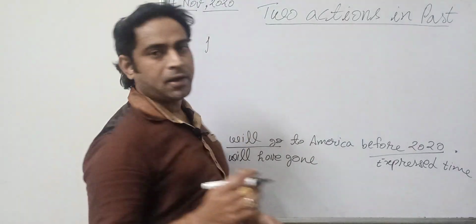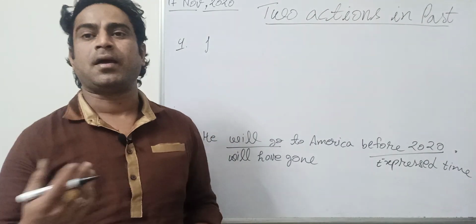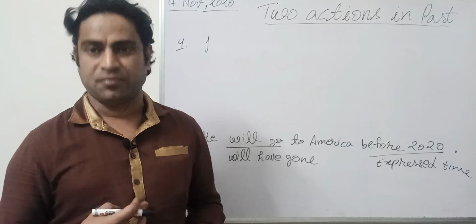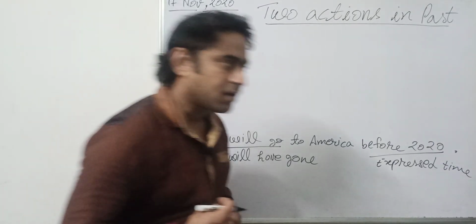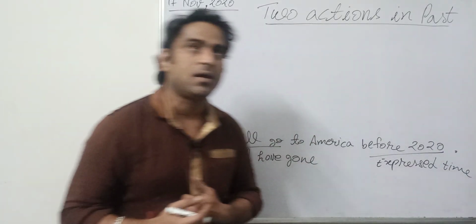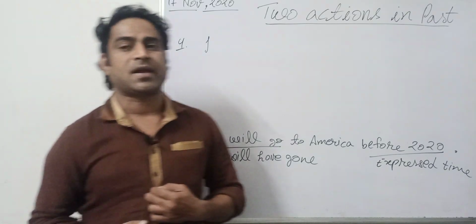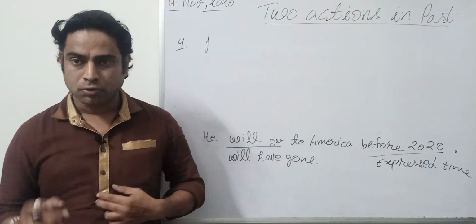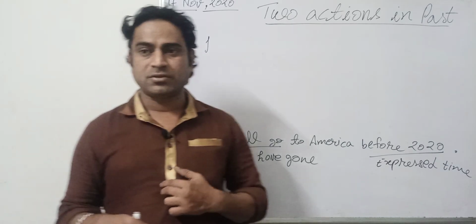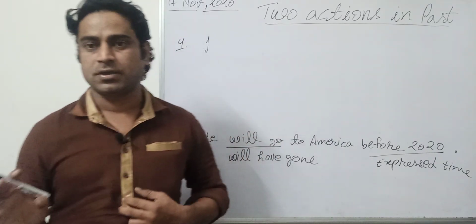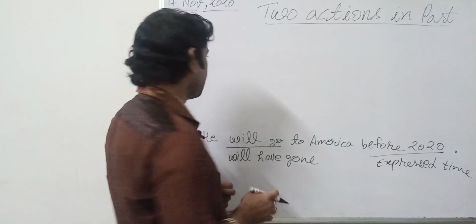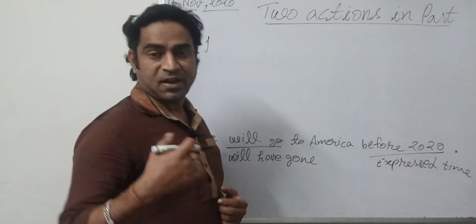If you and I are aware of each other, and we met in 2016, the total period now in 2020 is 4 years, the period of our acquaintance.